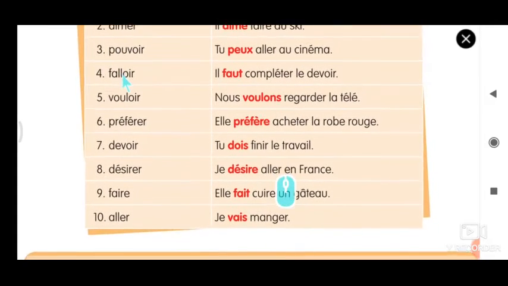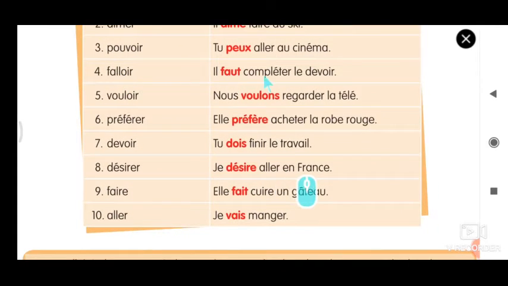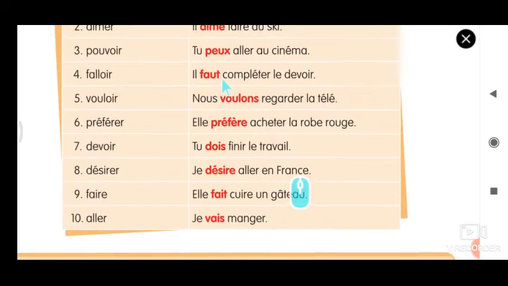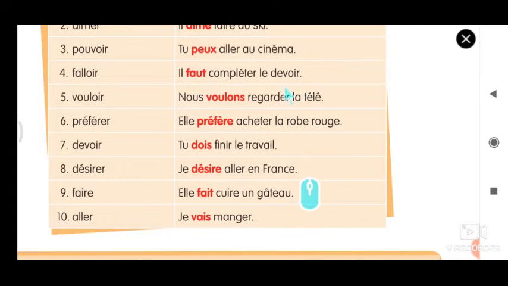Next is falloir. Il faut compléter le devoir. Falloir means it is necessary to do. So they say il faut. The speciality of this verb is that je and tu will not be used. Only il will be used, because il doesn't refer to a person. It refers to the task which is to be done. Il faut compléter le devoir. It is necessary to complete the homework.